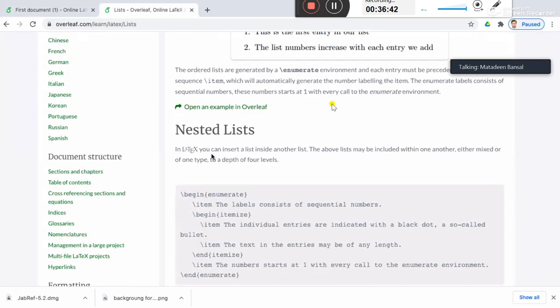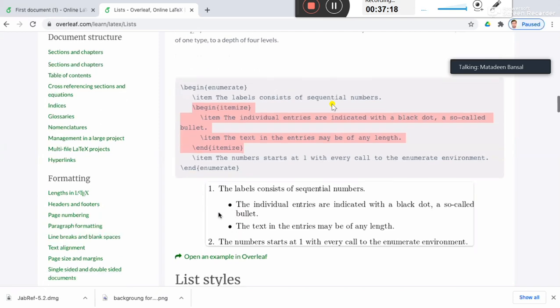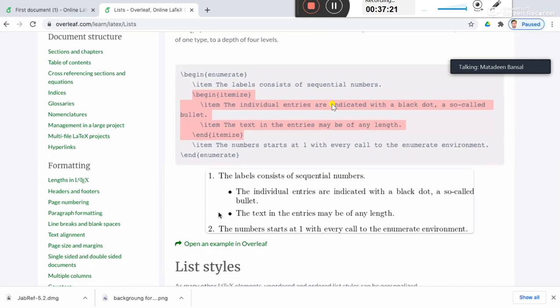Now you want a nested list within a list. For that, you first use the enumerated one, for example, and inside that you can use a bulleted one. So here the first environment is the begin enumerate environment, first item. Then in the second item, I want a nested list, so here I have used an unordered list. For that, I'm using begin itemize and end itemize, and in that you have a different number of items. So here there are two only, and there are two elements in the outer list. In this way you can nest your list.